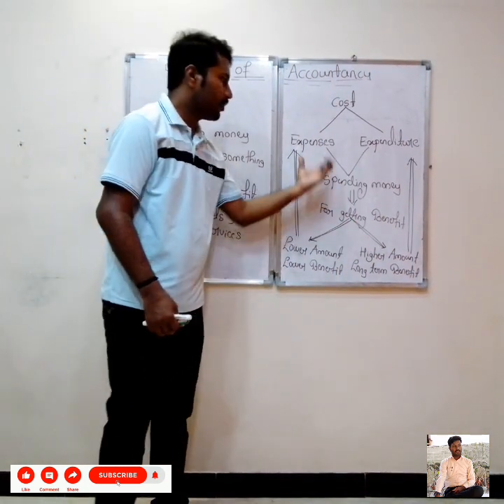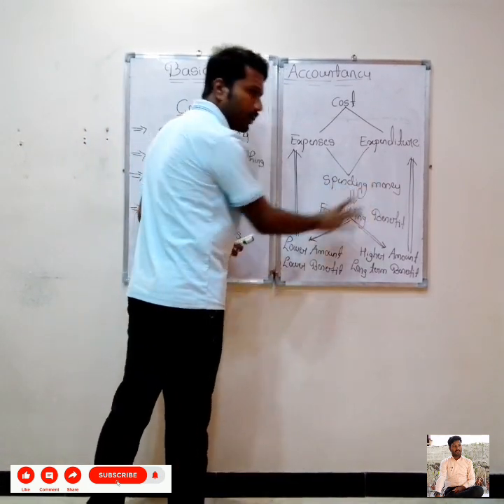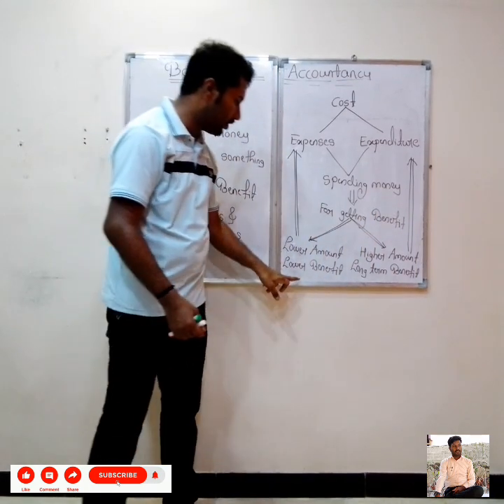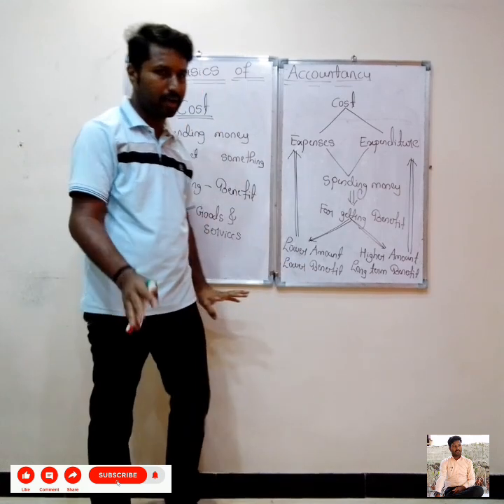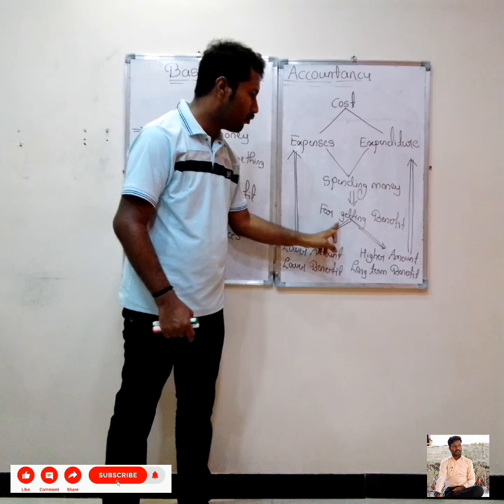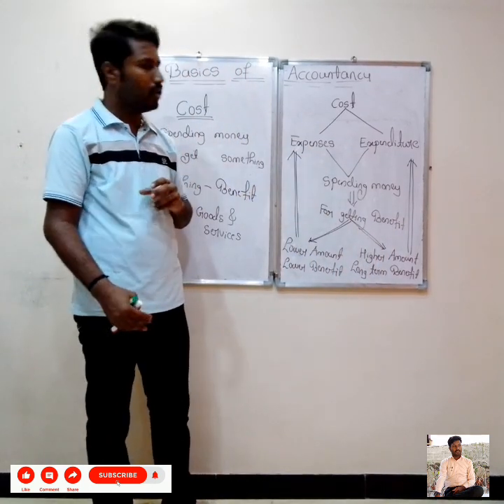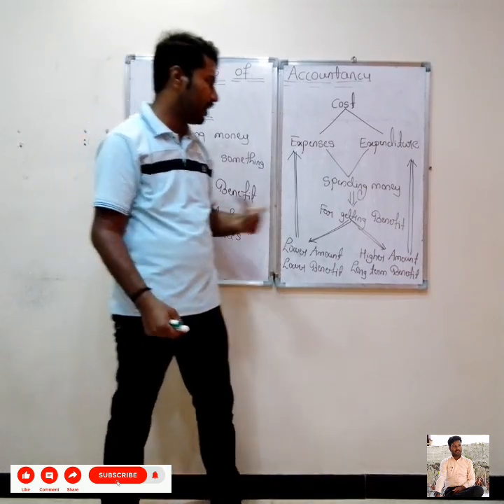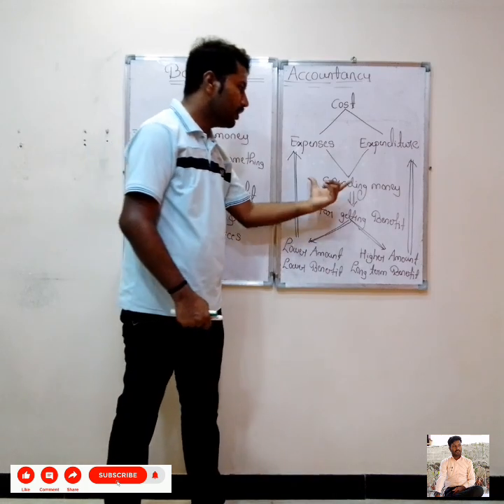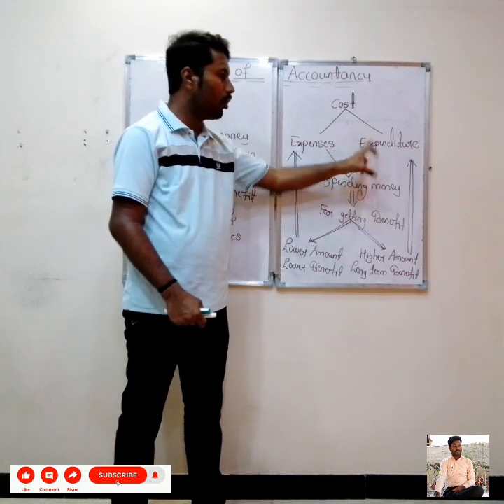See, what do you mean by expenses? Now I will tell. Spending a lower amount and getting the benefit for a short term purpose. That's why I mentioned here lower amount and lower benefit. Again, expense is spending a lower amount for getting a lower or short term benefit. Then expenditure: it is also spending money. Spending a higher amount for getting a long term benefit is called expenditure.